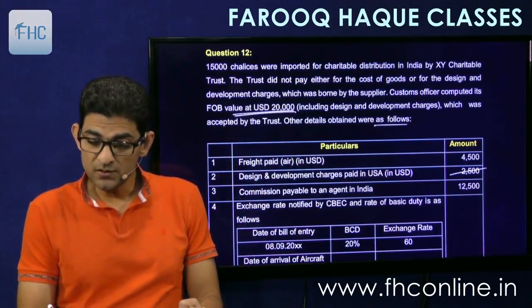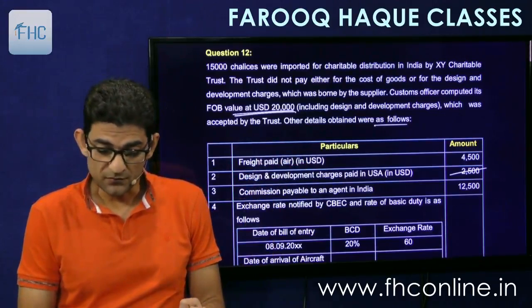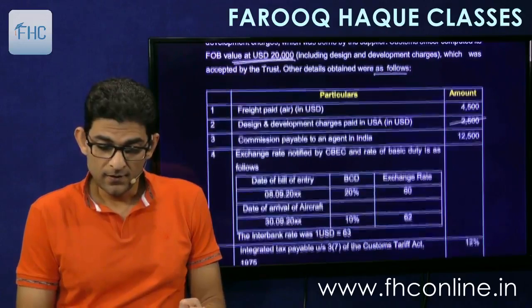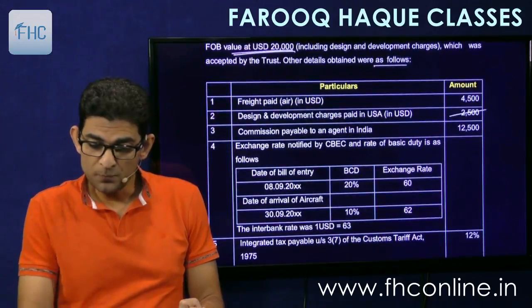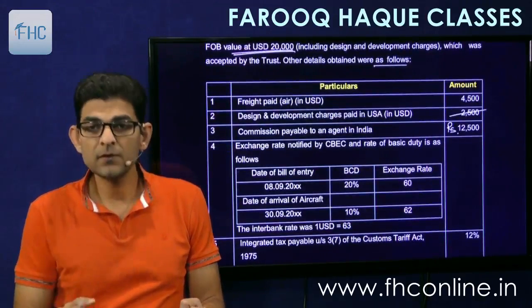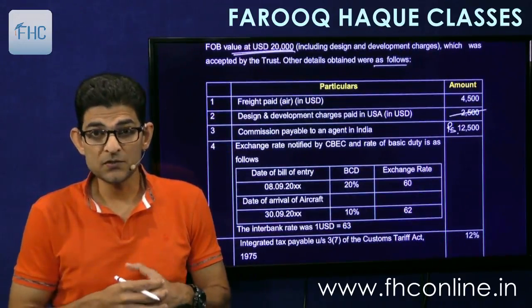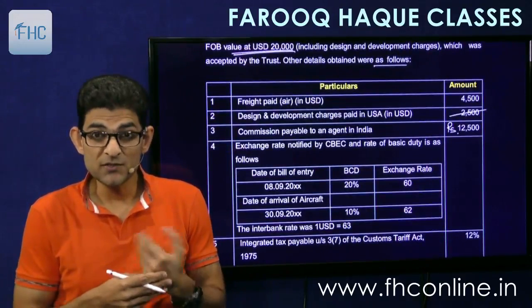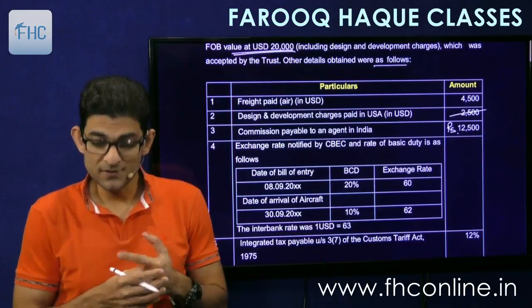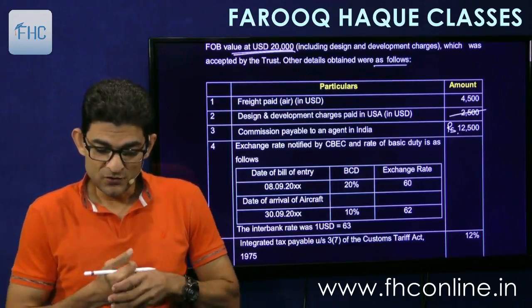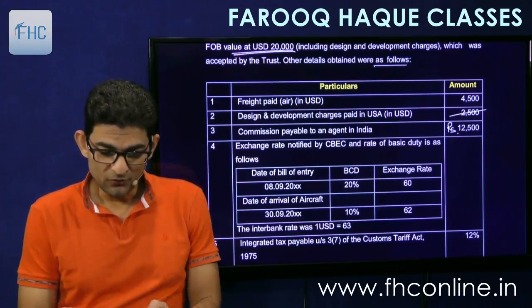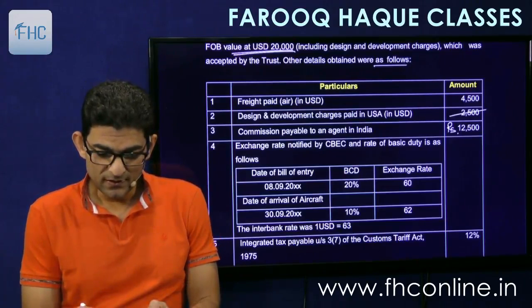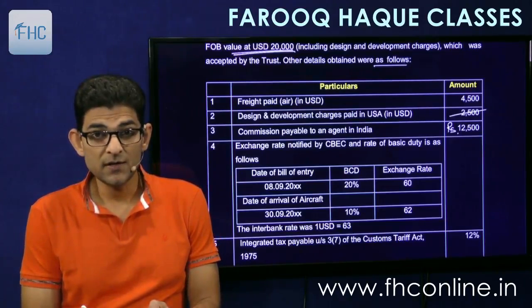Commission payable to an agent in India is given as 12,500. And I think this is in rupees. Okay, 12,500 is in rupees because it is not mentioned as USD, so it will mean rupees. Then exchange rate is given. Date of bill of entry is there and date of arrival of aircraft is there.